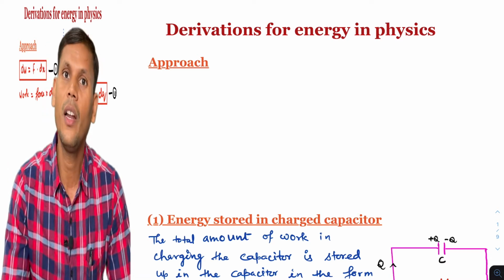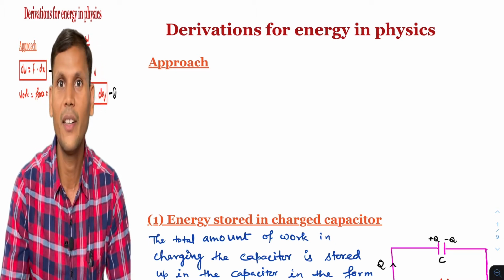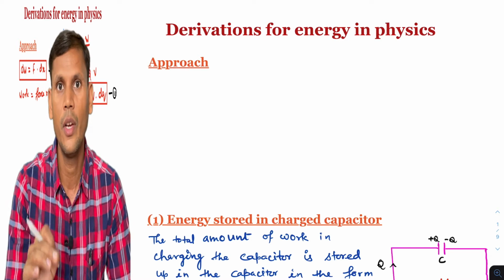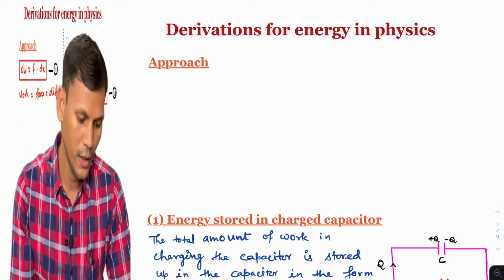So first of all, as we talk in a simple way, what is energy? Energy is the form of work done. This is the basic approach for anything. So energy is the form of work done.